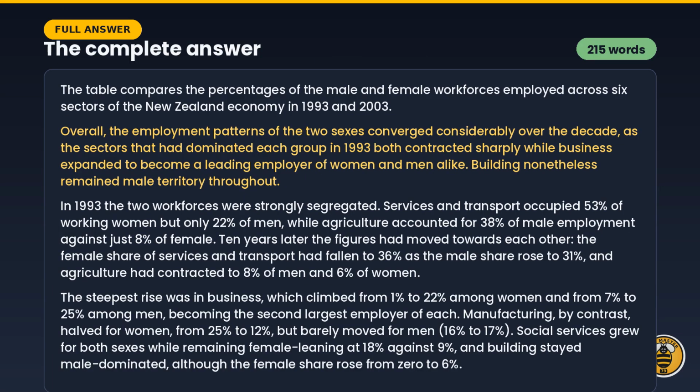Here is the complete answer on one slide. 215 words, comfortably inside the Band 9 range of 150 to 250. Pause the video and read it through as a whole. Notice how every sector appears exactly once and how the sectors are grouped by behavior rather than by their order in the table.